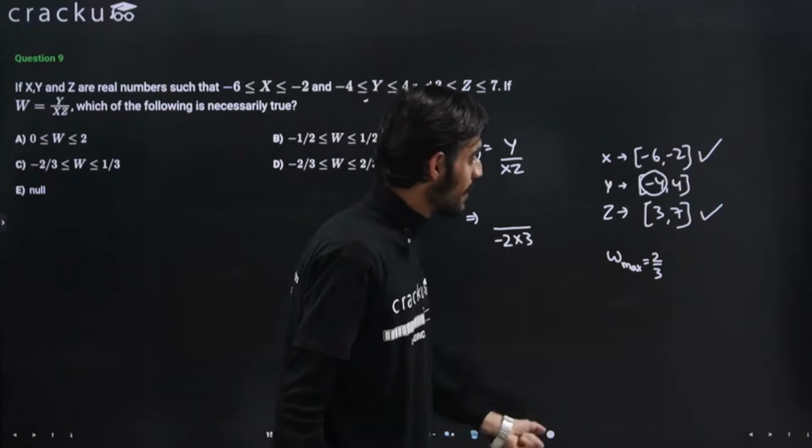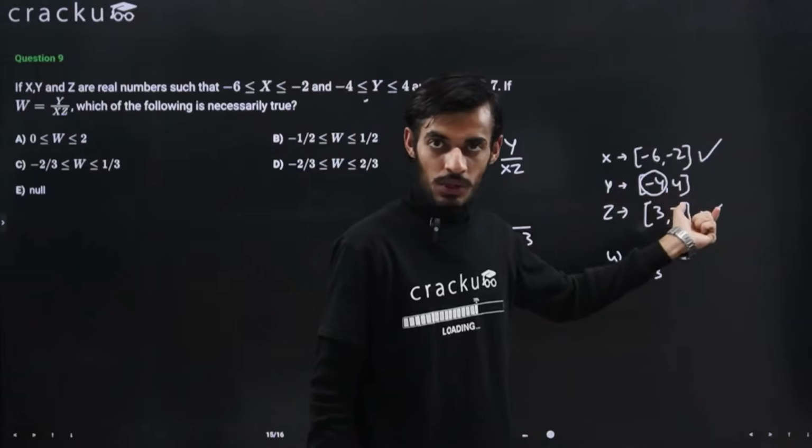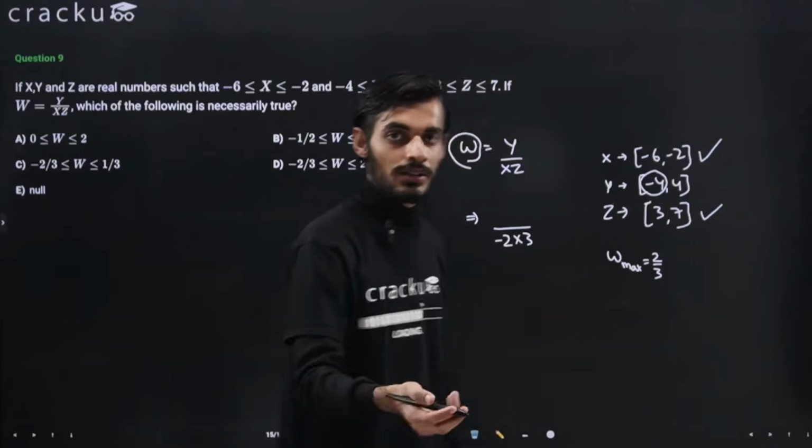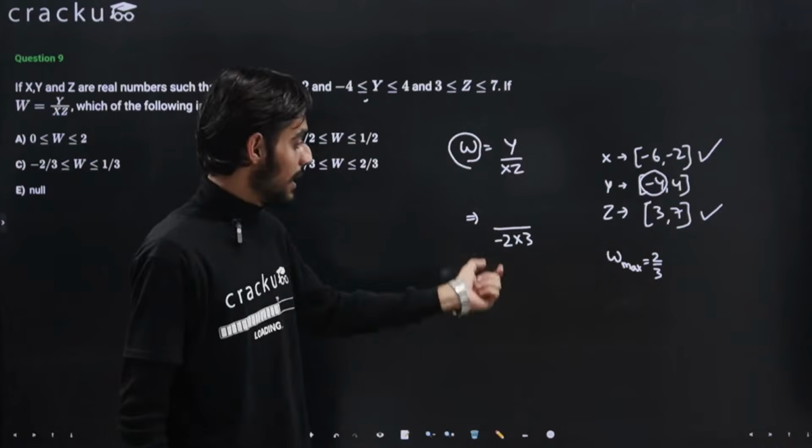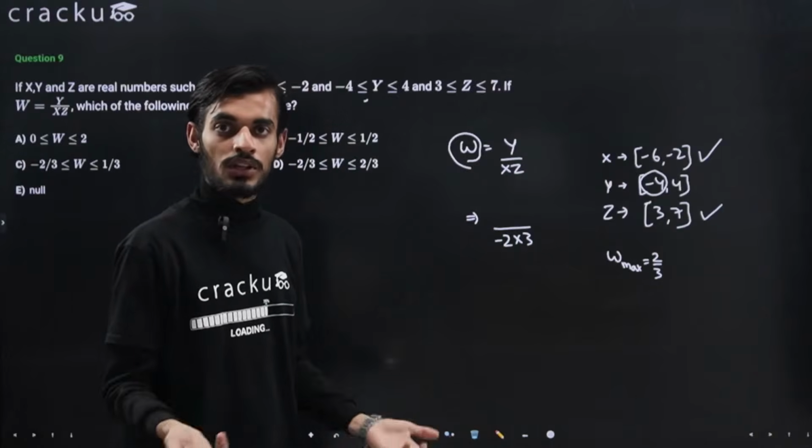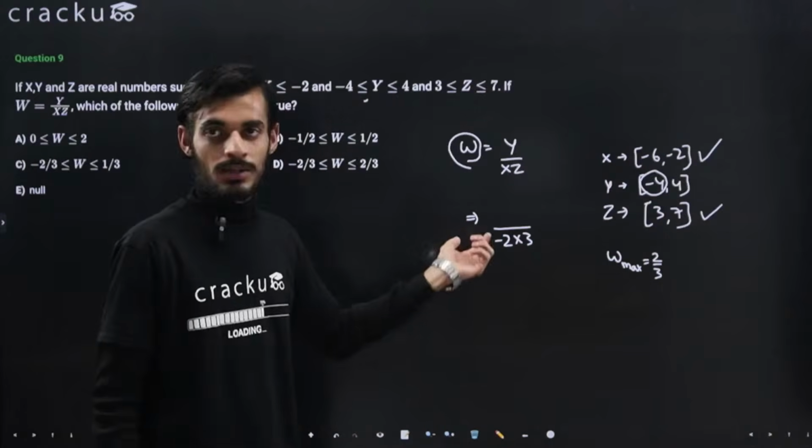And because you want to minimize this value, you will take a positive value in the numerator and a greater value, right? A positive value in the numerator and the negative value in the denominator will give me overall a smaller answer, right? So we can minimize w by that.